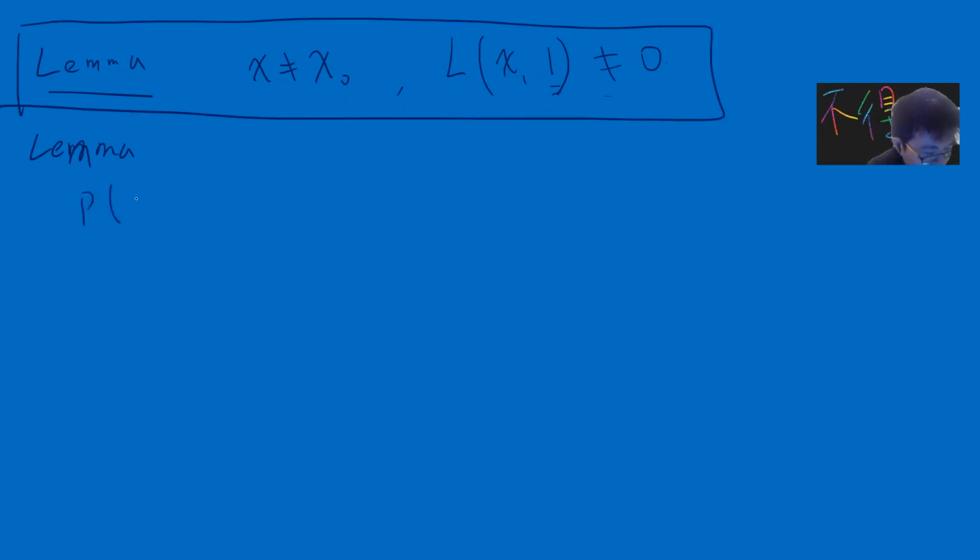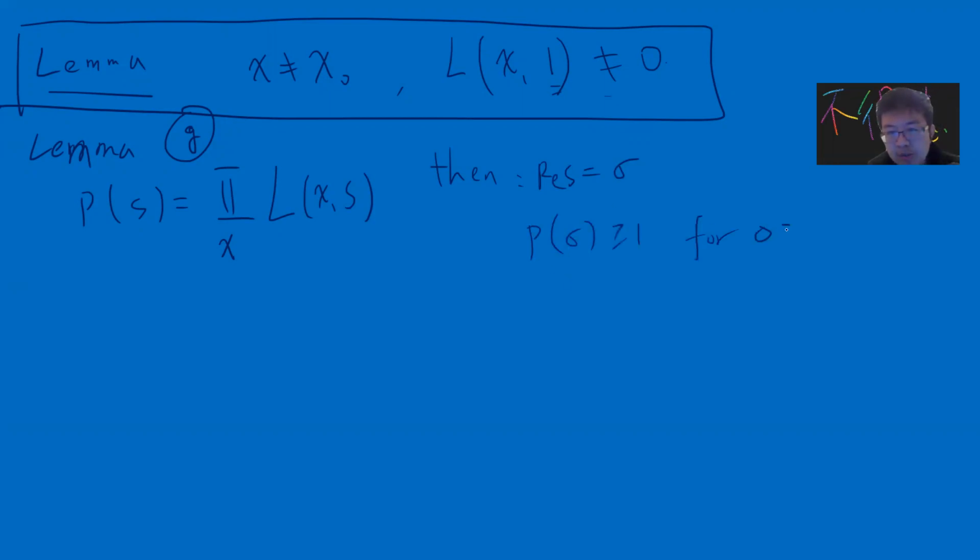Consider this P(s), where you fix q, and then you consider the product over all the characters chi of L(chi, s). I want to claim that if you plug in s to be a real number sigma greater than 1, then P(sigma) is greater or equal to 1.